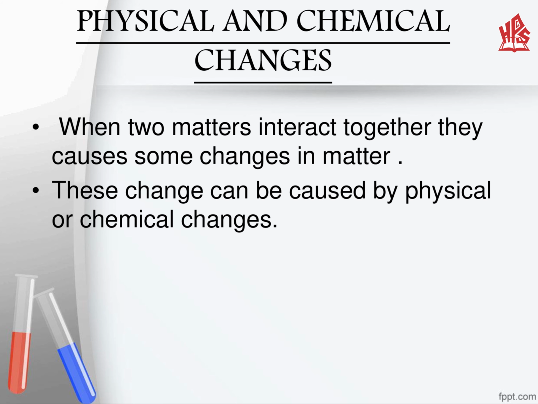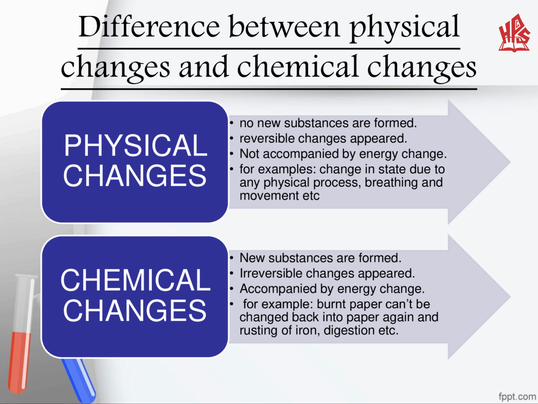When two matters interact together, they cause some changes in matter. These changes could be physical and chemical. Now, how can we differentiate between physical changes and chemical changes? Firstly, consider physical changes. In this type of change, no new substance is formed and the reaction is reversible, meaning we can reverse the reaction and go back to the previous state.